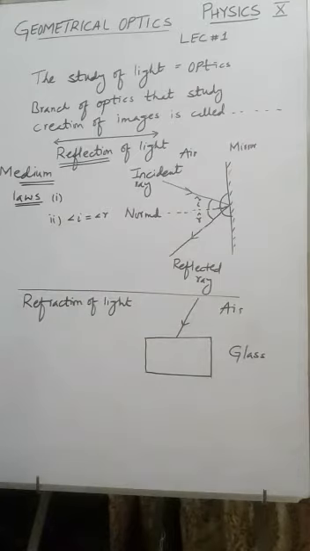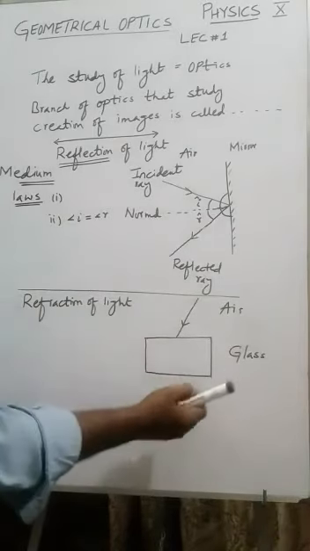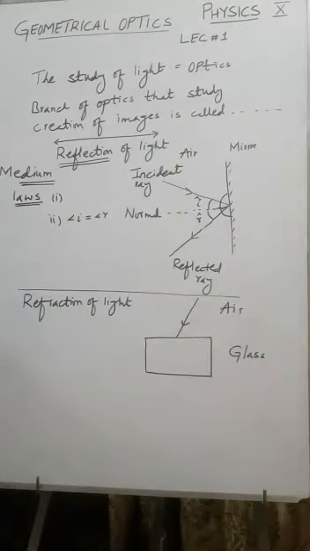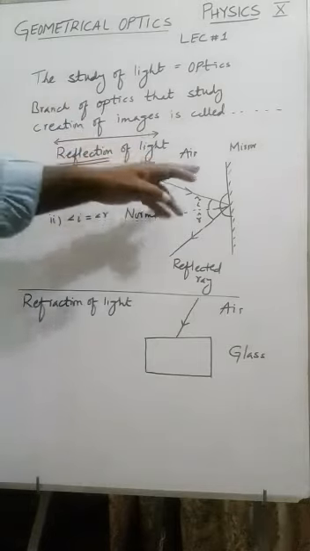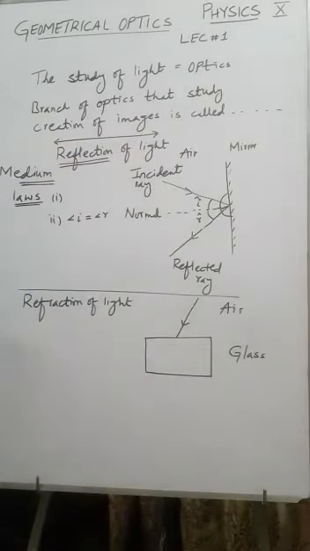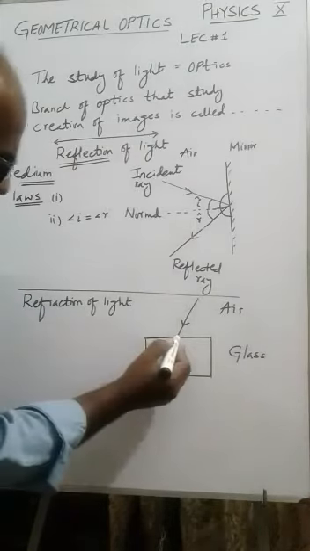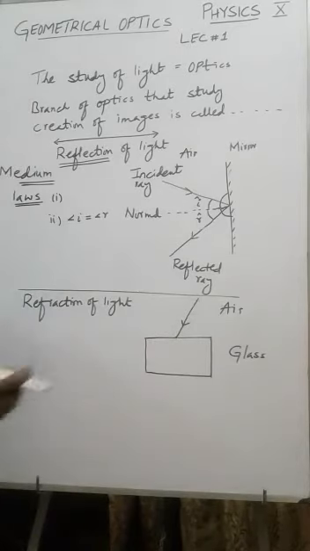Now coming to refraction, I have again shown two mediums over here. One is air and the other is glass. This is a piece of glass I have shown over here. This is not mirror. Remember, mirror is a reflecting object and glass is a refracting object. We discussed what is refraction. Now when a ray of light from one medium strikes the surface, will it bounce back? No, maybe a part of it.